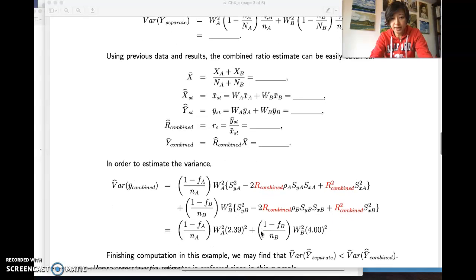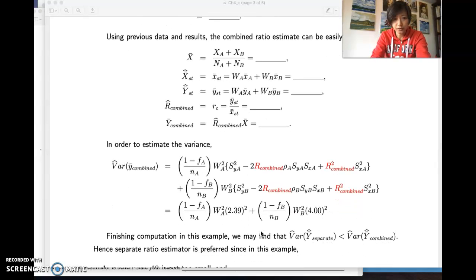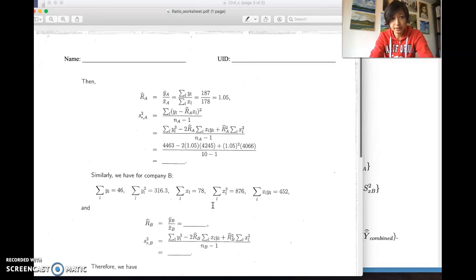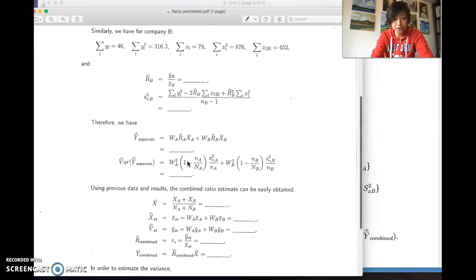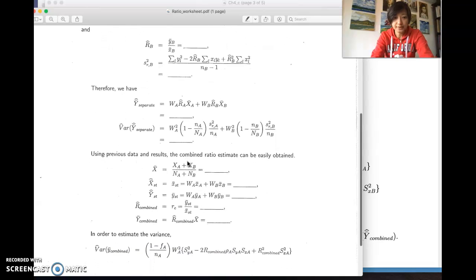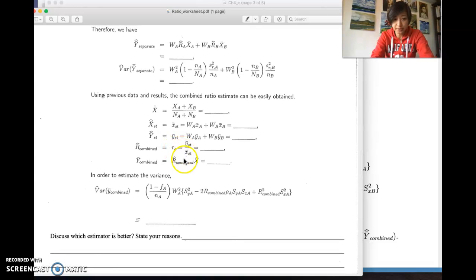Okay, so I have set out the formula for you. I also uploaded a ratio worksheet for you. So that could be a bonus point question for this week. If you would like to work it out, put down your name and your student number and do the calculations explicitly. Show me how you do the ratio for each company, and then estimate the Y bar using the separate method as well as the combined method. And discuss which estimator is better. State your reason for that.